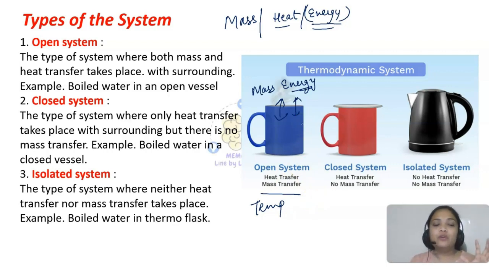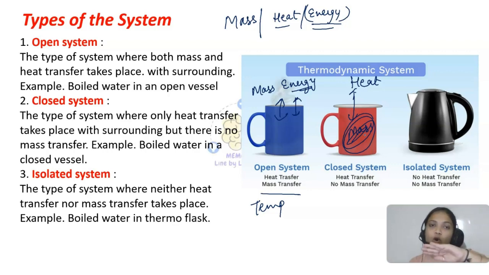Okay, now try to understand what is a closed system. So in closed system only heat transfer will take place, only heat. Mass will not. Mass will stay inside the system only. Now how it is possible? Let's say if we are taking a boiled water but you cover it with a lid. After some time you will observe that boiled water has come to normal temperature, matlab heat transfer hua hai, right? But if you open that lid, you will see water vapors that have been condensed as water droplets on the lid.